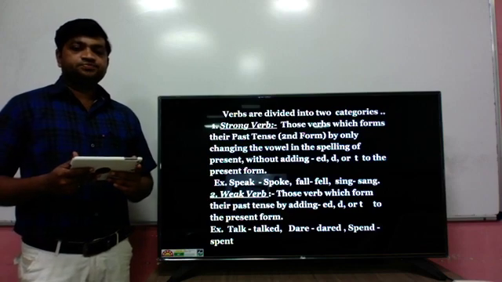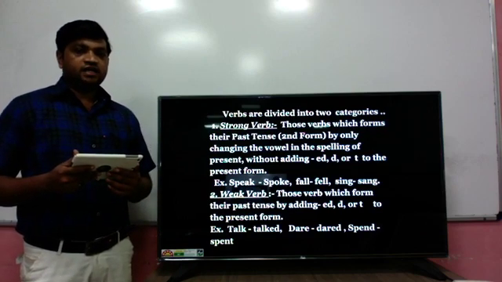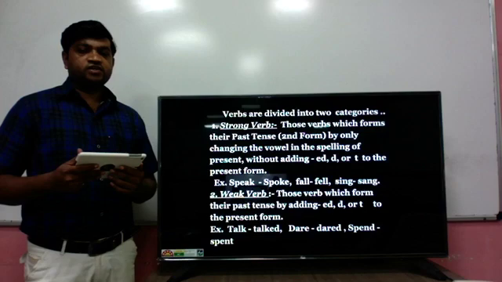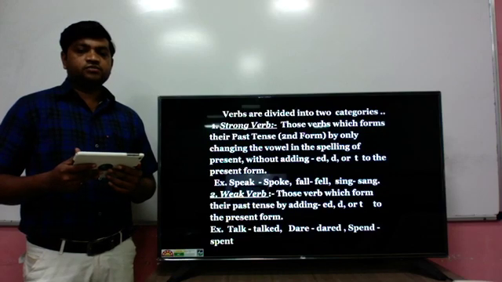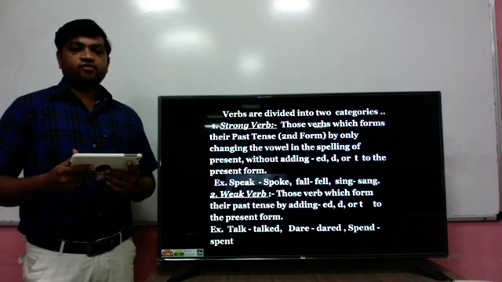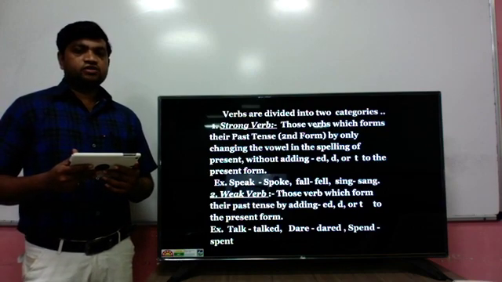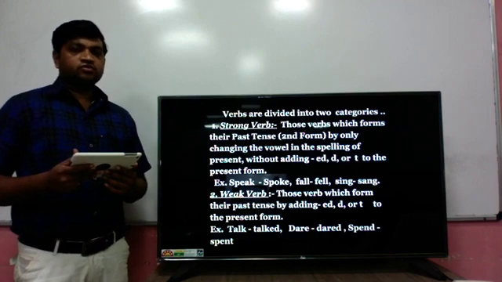Here are examples. Speak: the second form is spoke, so here the vowel e is converted into o, and it becomes spoke. The second example, fall: the second form of fall is fell, so here a changes into e. This way fall converts into the past form.